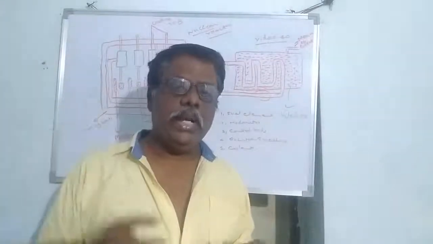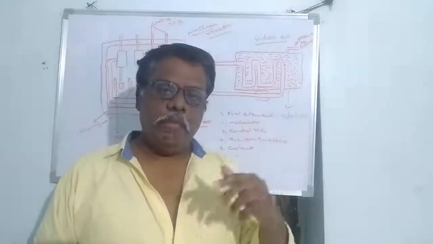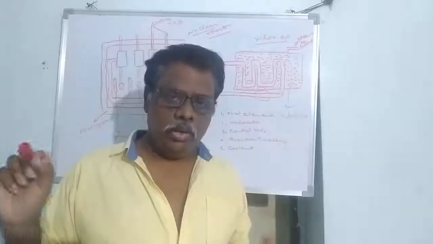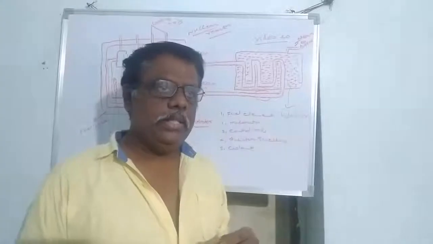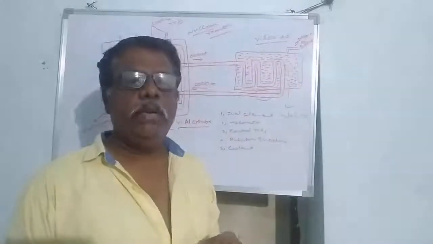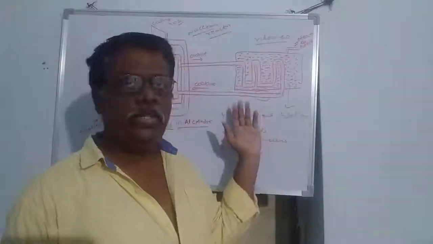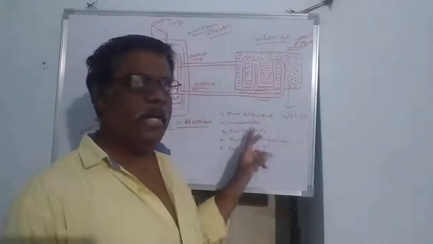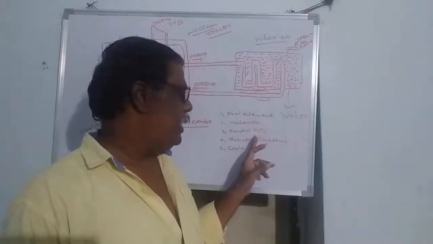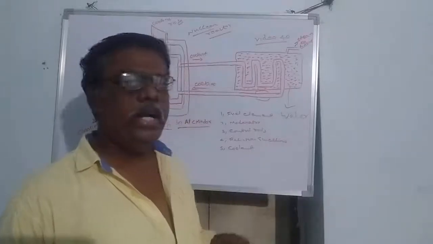The turbines are connected to the dynamo. When turbines rotate, the dynamo also rotates and produces electrical power. So this is the complete picture and description of the nuclear reactor: fuel elements, moderator, control rods, radiation shielding and coolant.